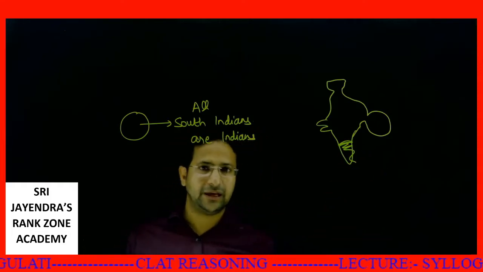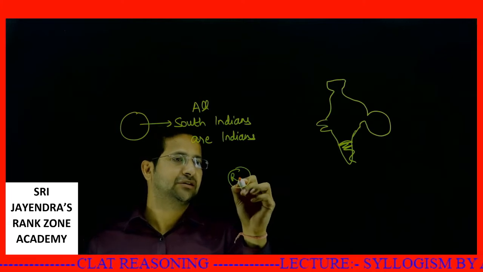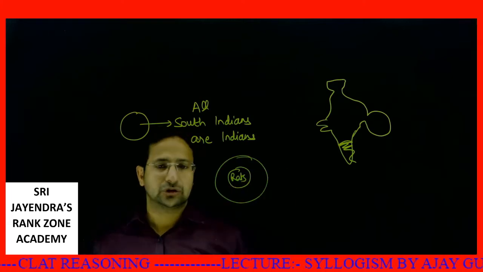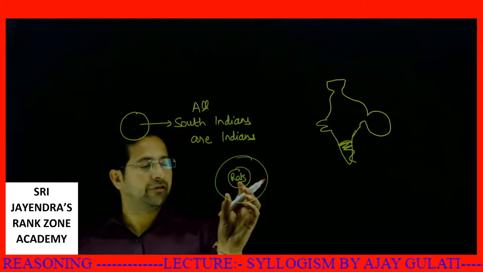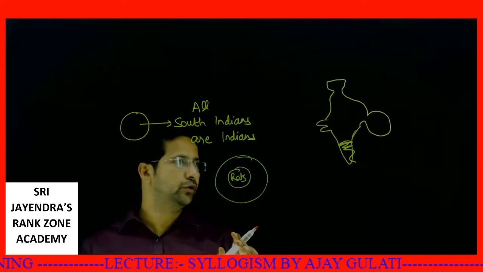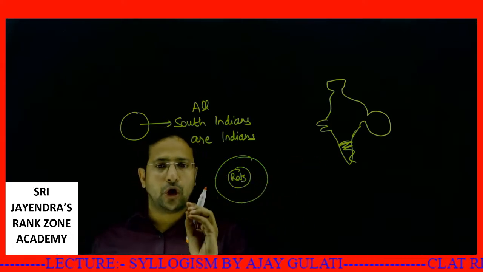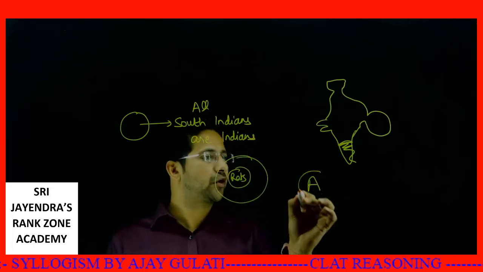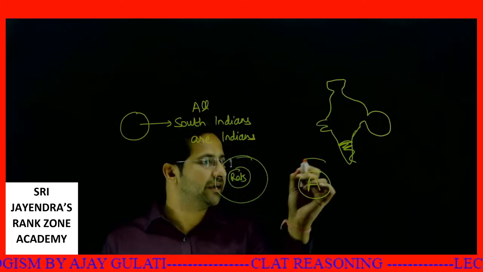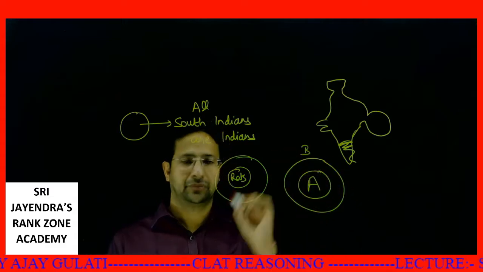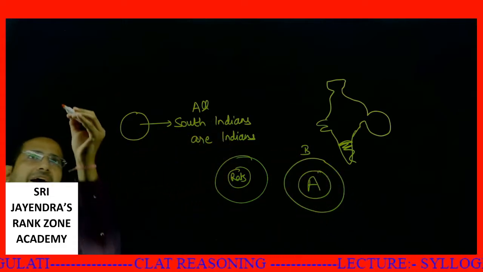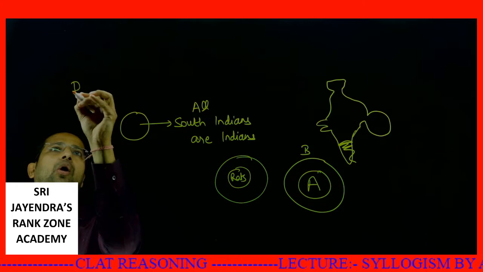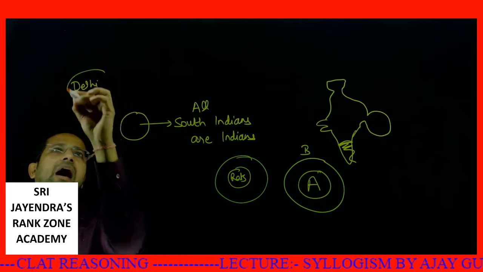Many times it is given as all rats are animals. So how do we draw this? If all A's are B's, it is like this. First of all, I will draw A, and this A will be contained totally in B. All Delhites, I am a Delhite. All Delhites are Indians.